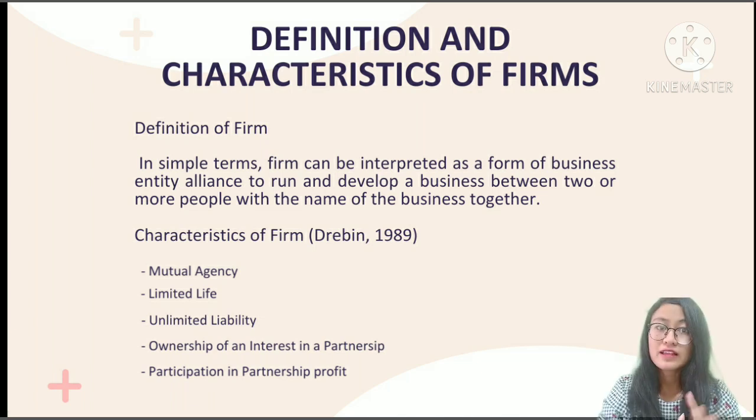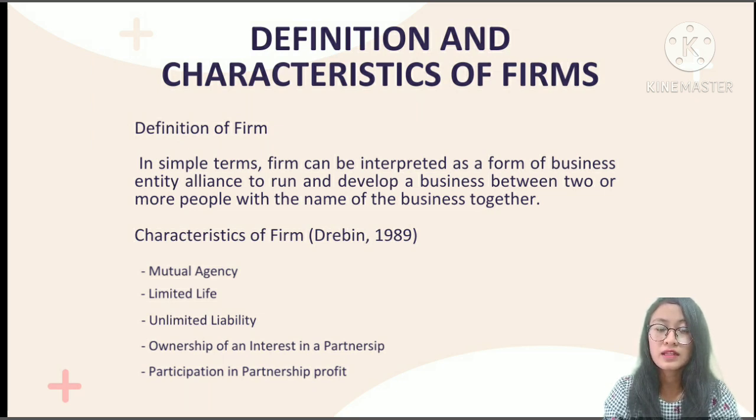There are 5 characteristics of firm. First is mutual agency. It means every action taken by allies, as long as they are still within the normal framework of the company's business, is an act of firm. Second is limited life. If the reality in the field turns out to be no longer in accordance with what is stipulated in the agreement that has been made, then legally the firm is considered dissolved.